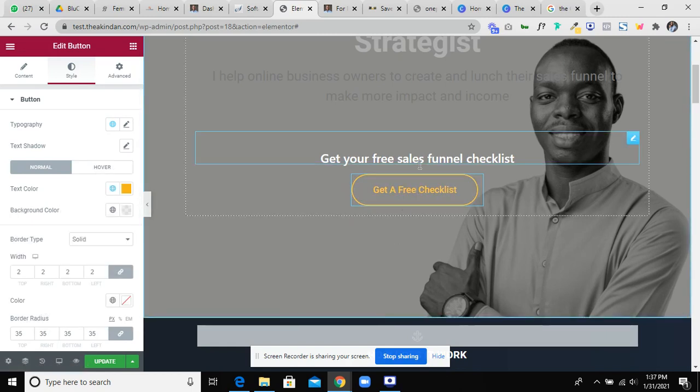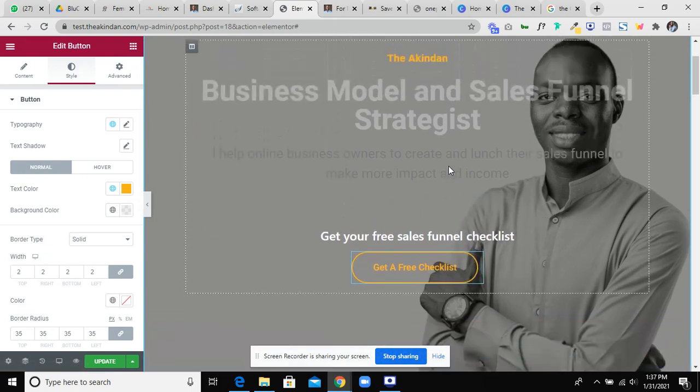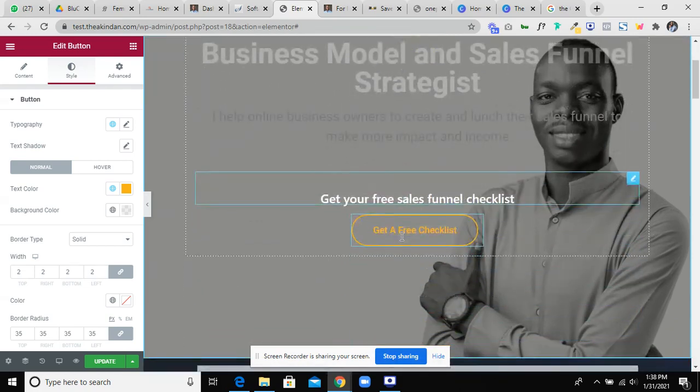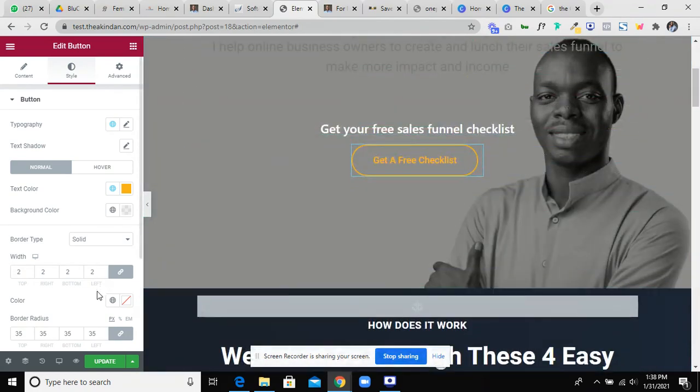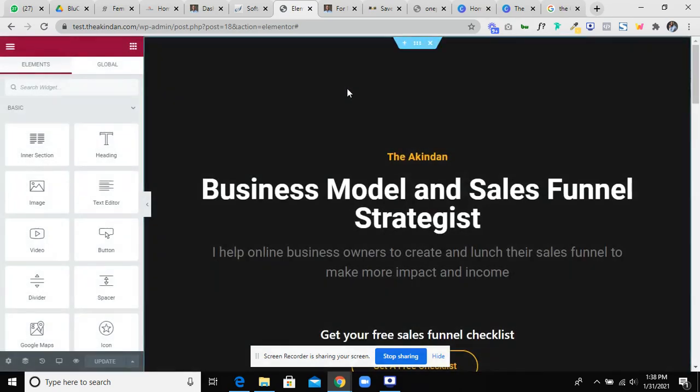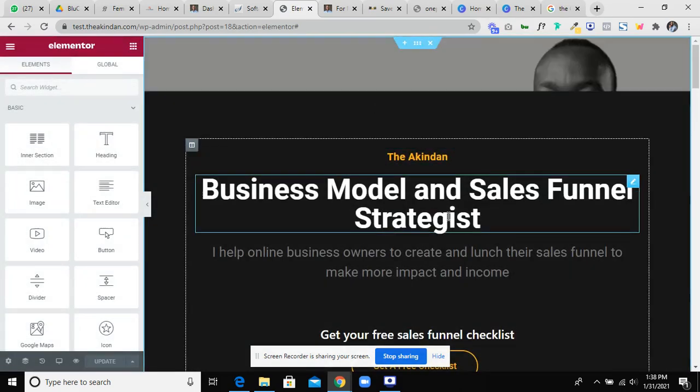Okay, that is done, and then I can click on updates and refresh. Sometimes if you're not seeing some of those changes, you click on updates and then refresh, so you will see them in full.